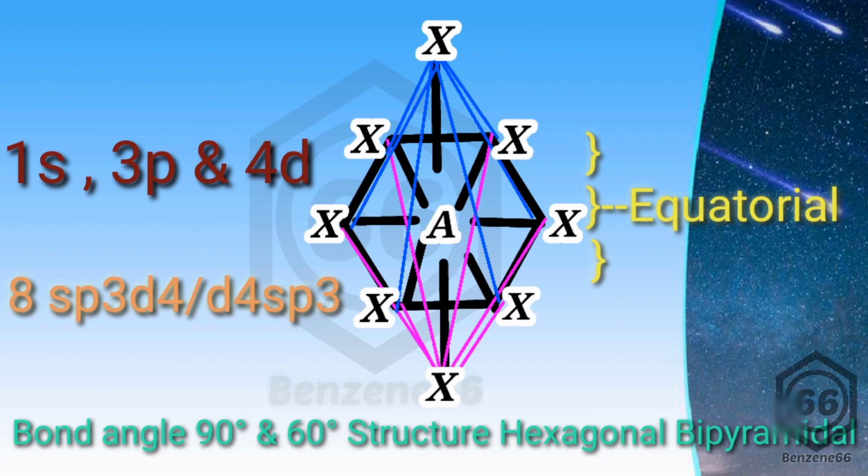One more hybridization that is possible, that is hypothetical, for which we do not have any live example, involves 1s, 3p and 4d orbitals, that is sp3d4 or d4sp3 hybridization.